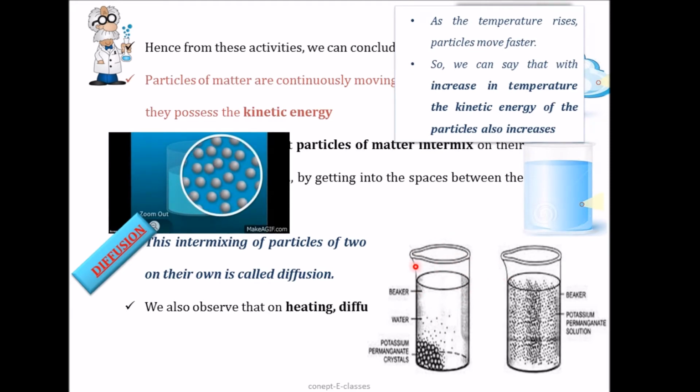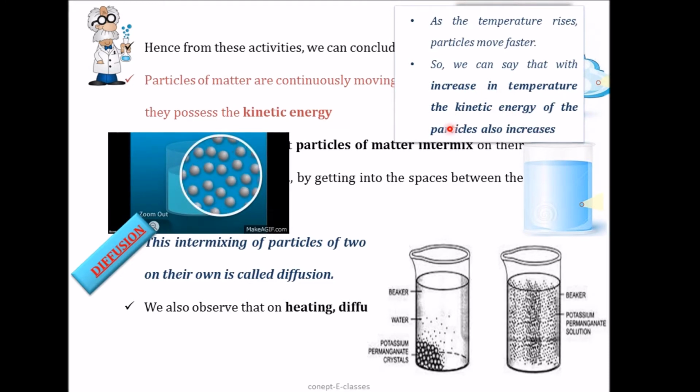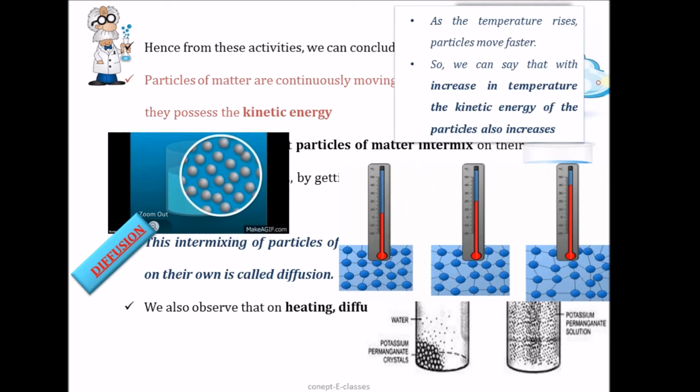In the previous experiment, we saw how we put potassium permanganate in hot water and cold water. So when the temperature increases, the particles move faster. They dissolve very quickly. So we can say that with the increase in temperature, the kinetic energy of the particles also increases.